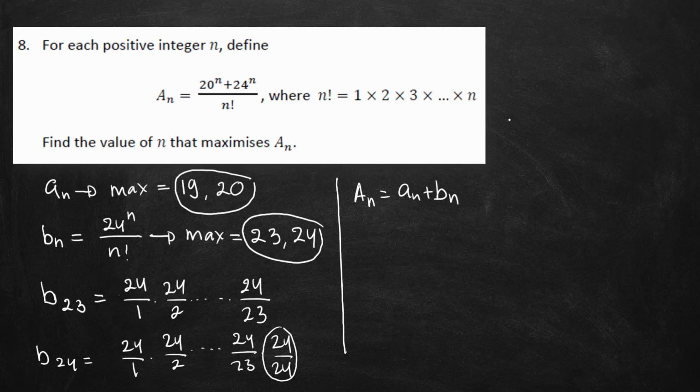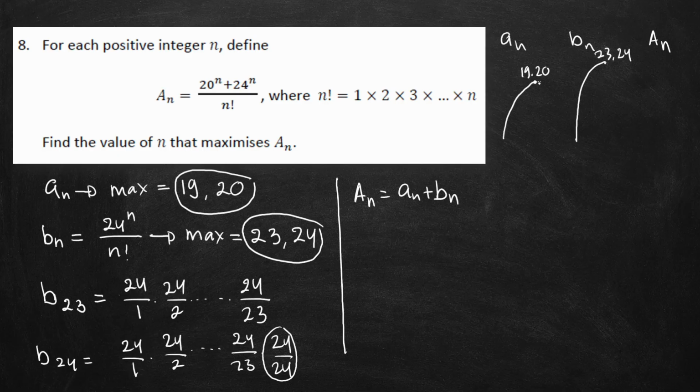So if I write down the graph here, this is the graph for AN, and then here BN, and then here is AN. So you can see that AN will reach its maximum at 19 or 20. For BN, it will reach its maximum at 23 or 24.